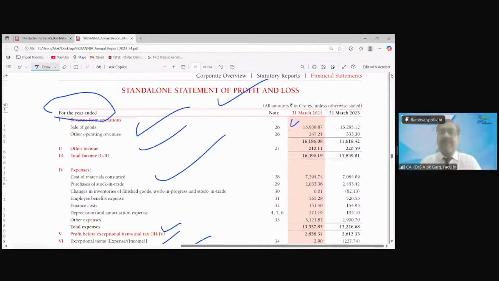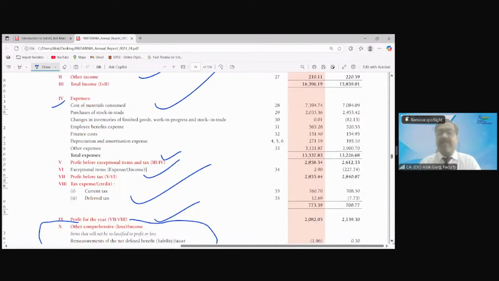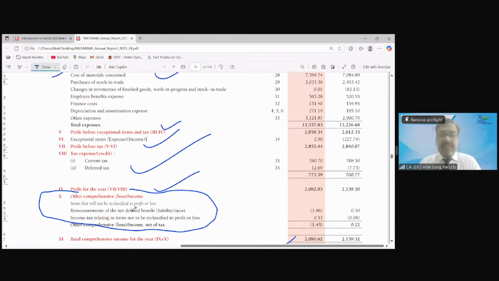Then there is a P&L format. You can see the P&L format: revenue from operations, sale of goods, other operating revenue, other income, expenses, profit before exceptional item and tax, exceptional item, profit before tax. All these Roman numbering, where is this tabular presentation given? This tabular presentation is given in Division 2 to Schedule 3.